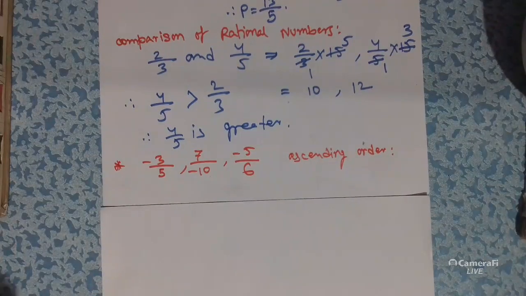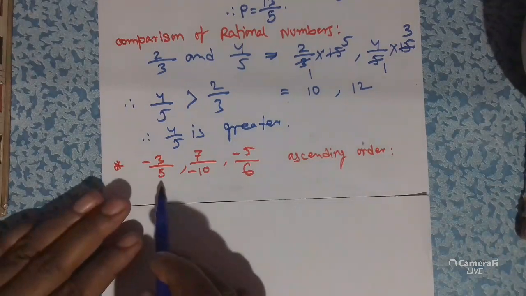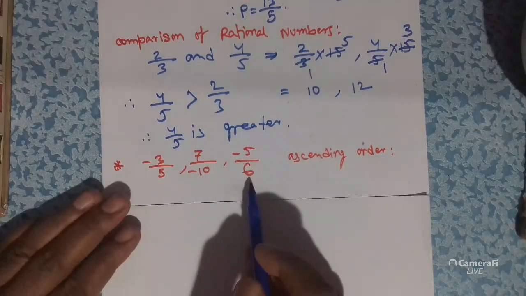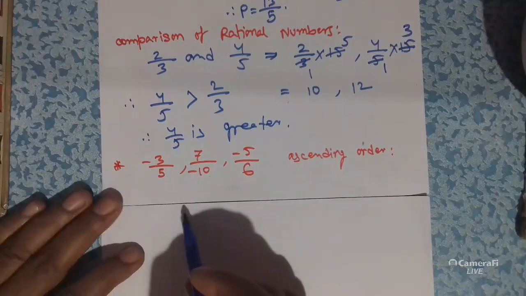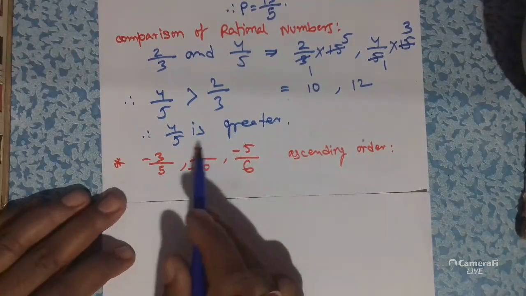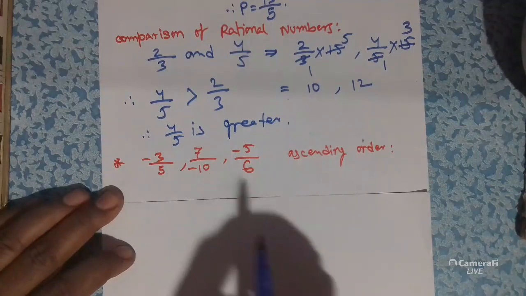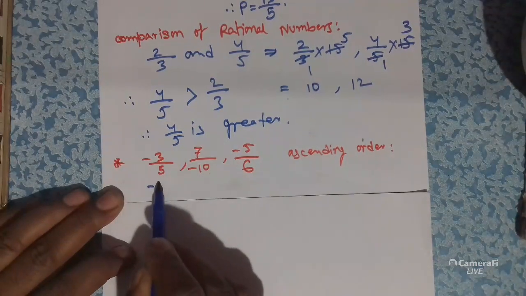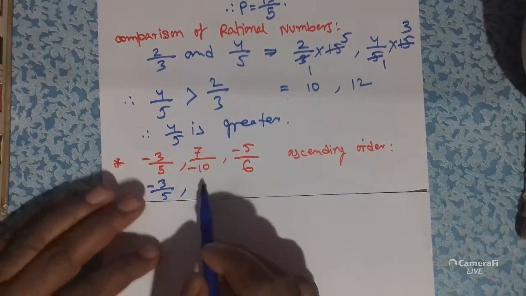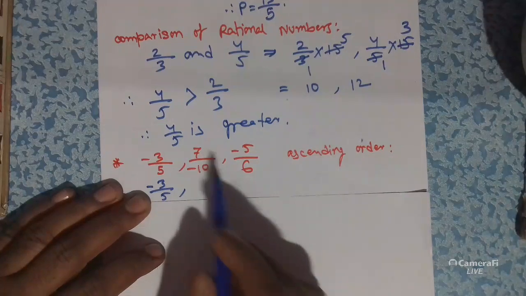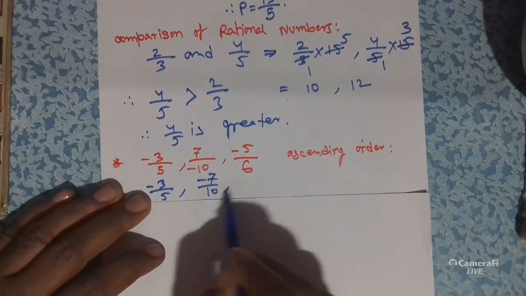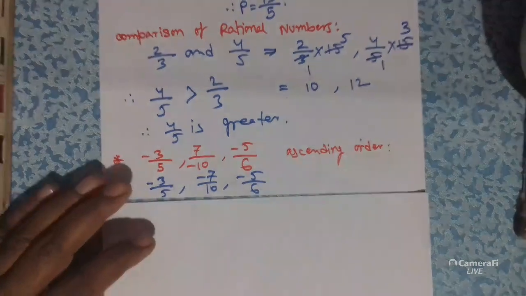So here at first we have to convert the rational numbers into standard form. Minus 3 by 5 is in standard form and minus 5 by 6 is in standard form, but 7 by minus 10 is not in standard form. So at first we have to convert 7 by minus 10 into standard form. So we have to multiply the numerator and denominator by minus 1. So it will be minus 7 by 10.